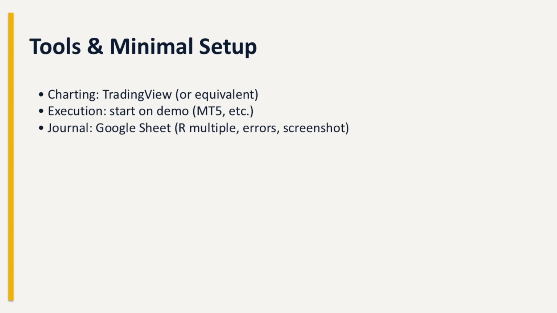So to execute the strategy, we will need three simple things. A charting platform like TradingView or an equivalent, an execution platform, demo at first, like MT5 with a demo account for example, and a basic trading journal. A Google Sheet will be more than enough. What sets this strategy apart significantly from others is that there will absolutely be no need for TradingView Premium and no need for a ton of indicators.